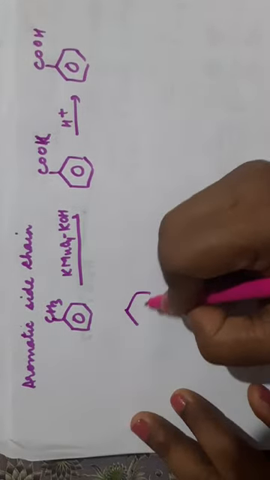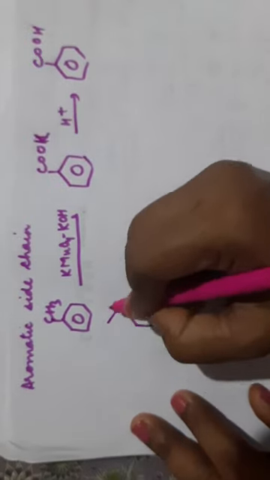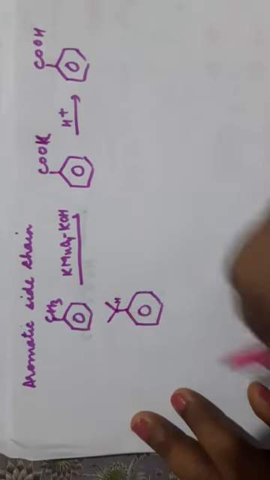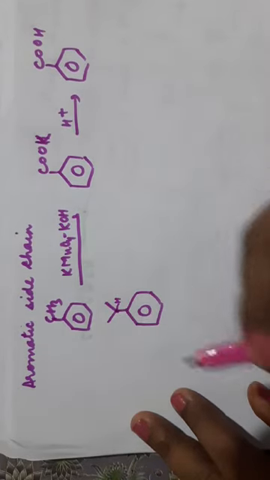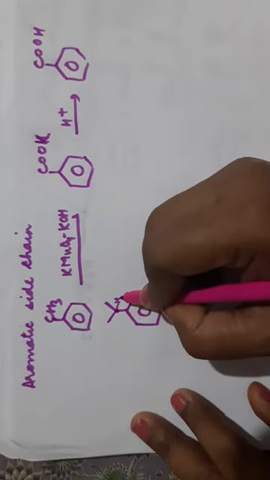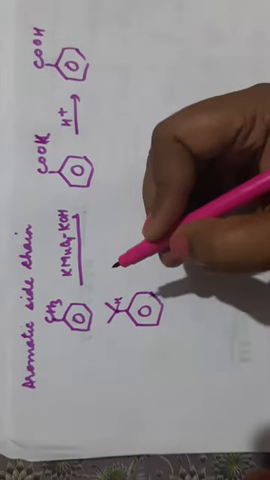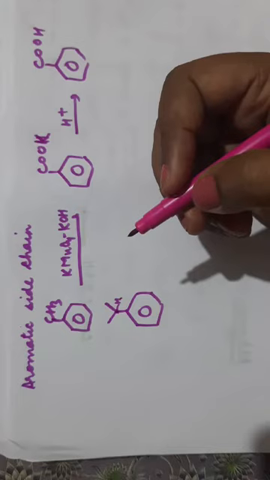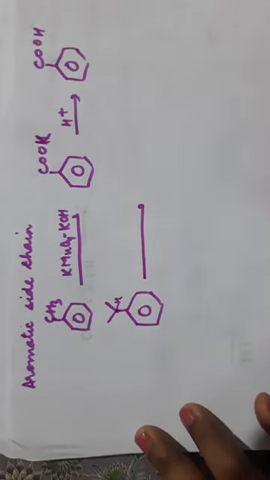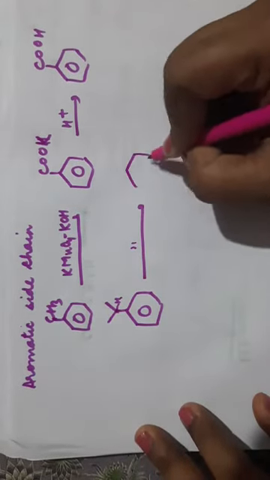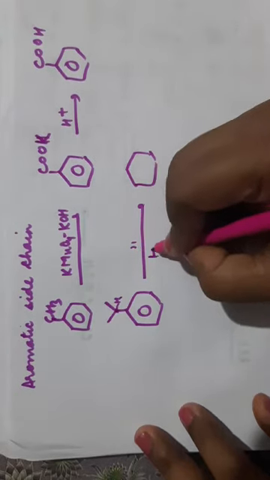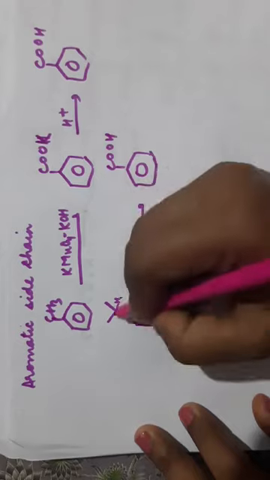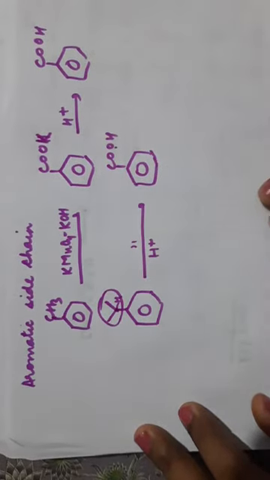Clear? Now suppose you have this compound. This carbon is making 3 bonds, that means one hydrogen is present. This is known as the benzylic carbon, and there is a benzylic hydrogen present. If benzylic hydrogen is present, then that side chain will be completely oxidized to COOH. I am writing here acidic medium. So we will get finally benzoic acid. So this whole group will be oxidized to benzoic acid.